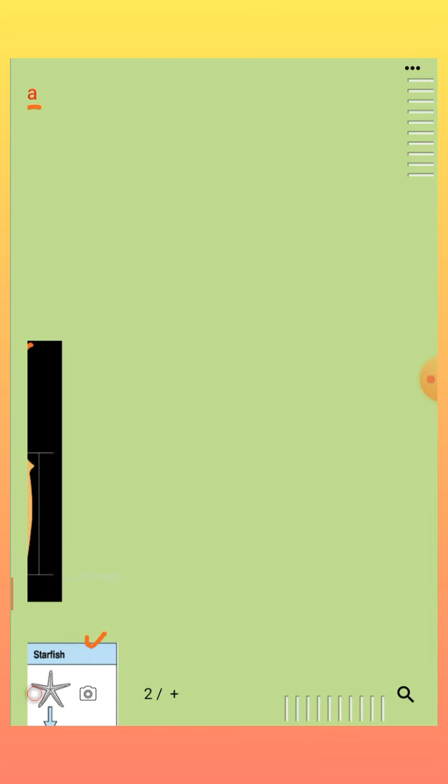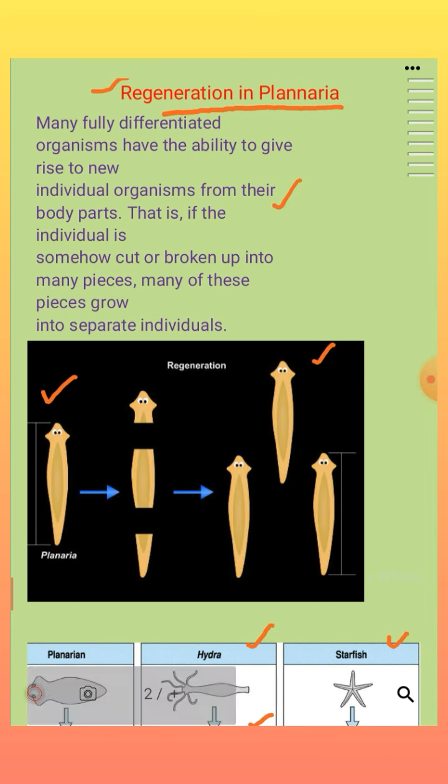That's why, suppose you see, we human beings are also multicellular organisms, but we can't do the regeneration process. Suppose we get a cut in our finger or hand area, those cut pieces of the human cannot regenerate an entire new human, because we don't have such type of cells. But we have some regenerative cells in some body organs like skin.